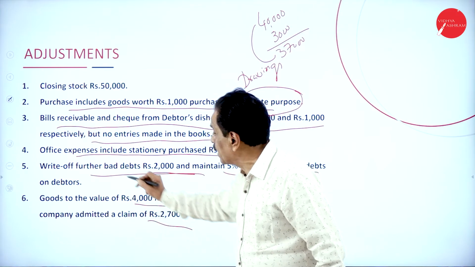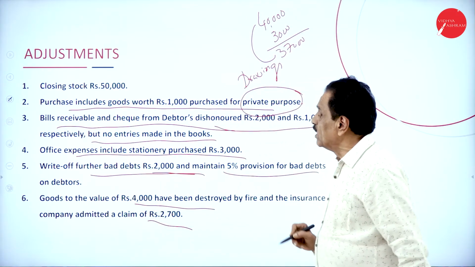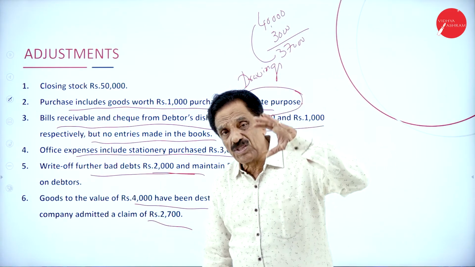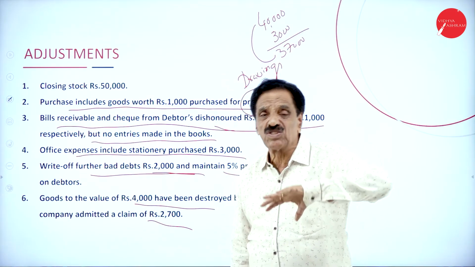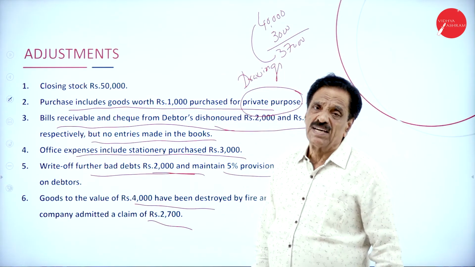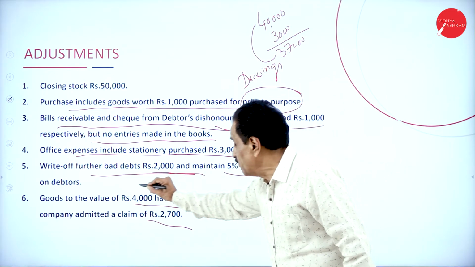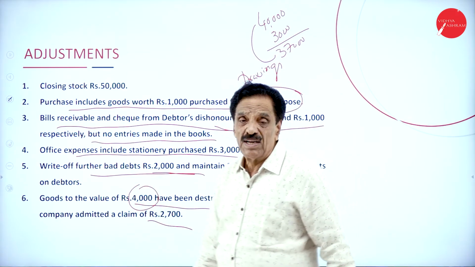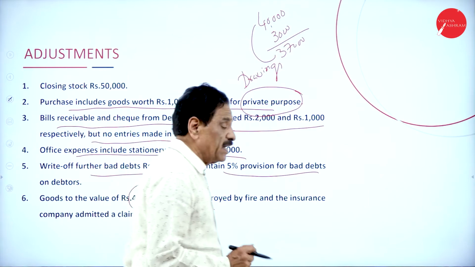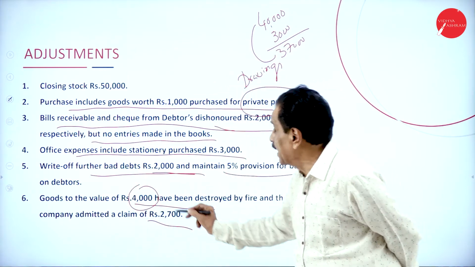Goods of the value here, no. Office expense includes stationery purchase 3,000. Out of the office expense, deduct 3,000. Show stationery separately as 3,000. Then what's the value of the goods destroyed? 4,000. That will come trading account credit side. 4,000 will come trading account credit side.